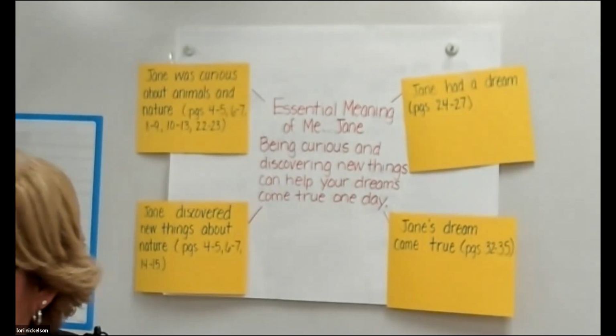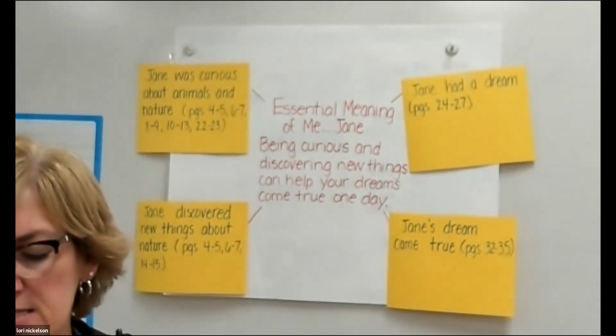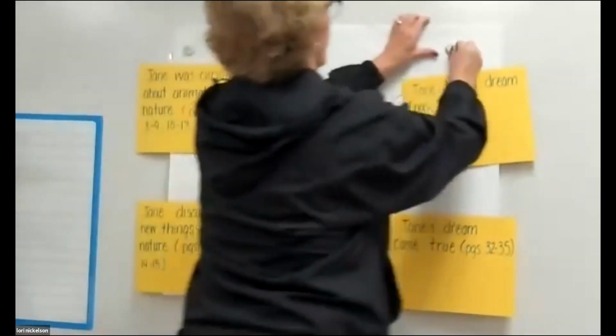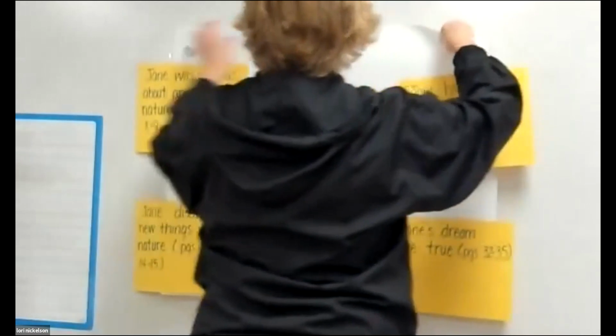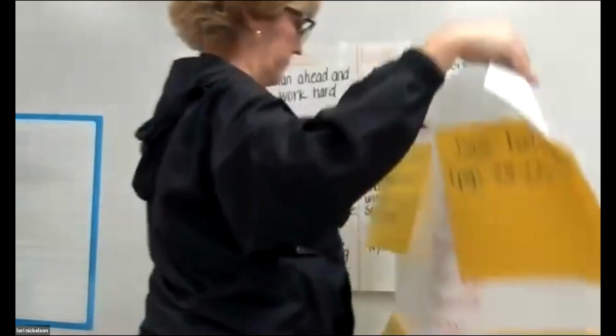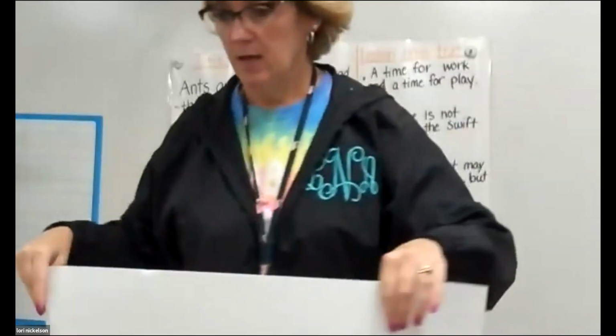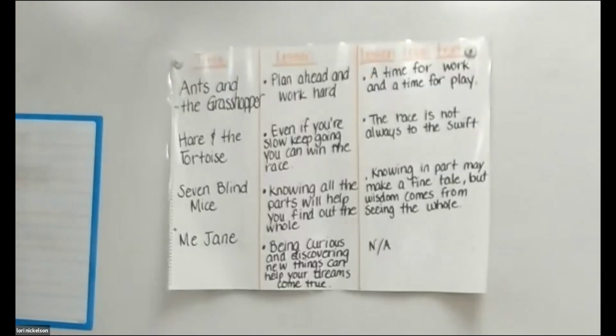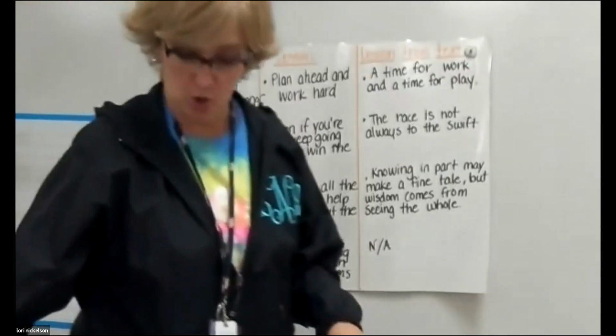Now, let's look at our lesson anchor chart for a moment. I know we've got a lot of charts today, and I apologize for that. It's because our video's not working today. So you get the joy of Miss Nicholson making all your charts today.